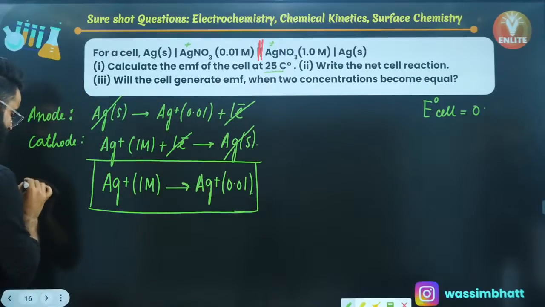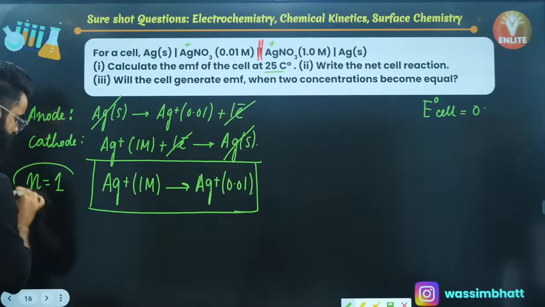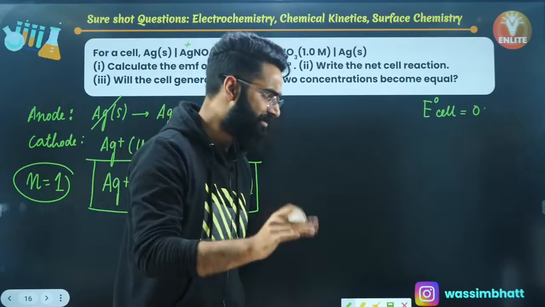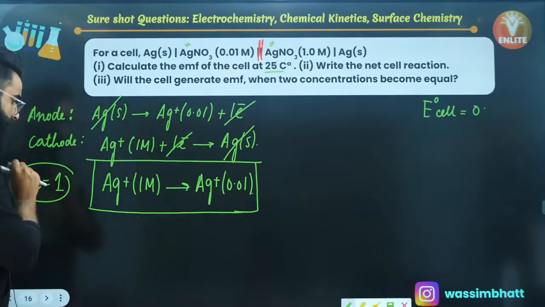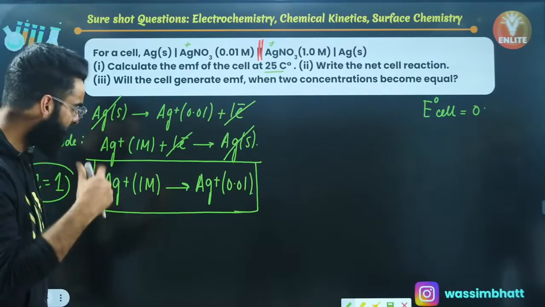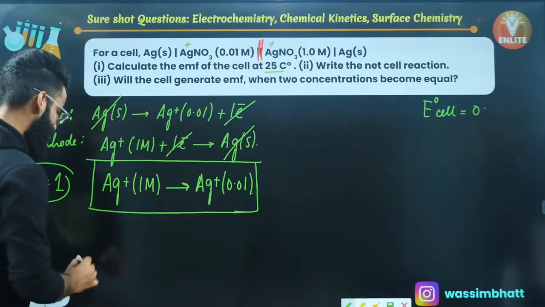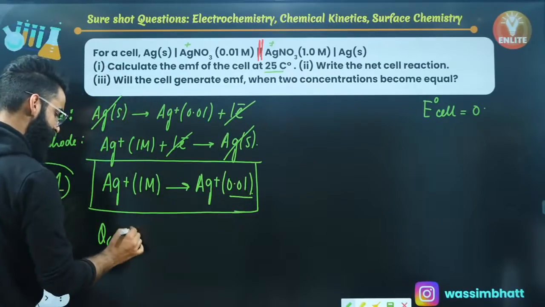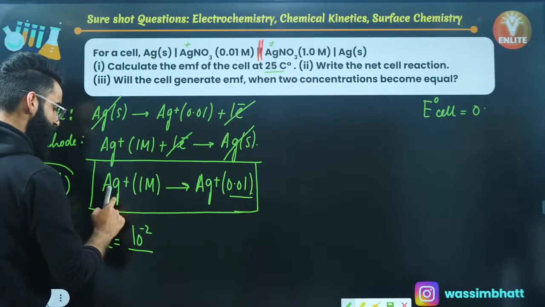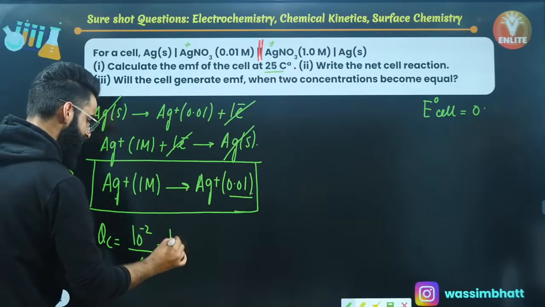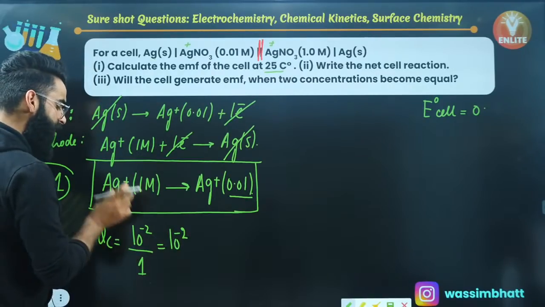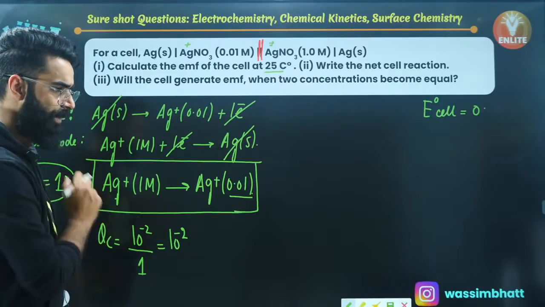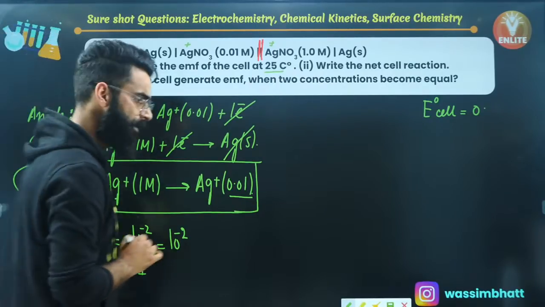If I ask you the value of N for this reaction, since the electron got cancelled, the number of moles of electrons exchanged in the net cell reaction is exactly 1. You got the N value as 1, right? After getting the N value, and since you already know E naught cell, I'll write the expression for QC. I write this concentration, which is 0.01, divided by the concentration of this Ag positive, that's 1. The value comes out to be 10 raised to minus 2. Why did I not use the stoichiometric coefficients here? Because the stoichiometric coefficients in both are 1, right?